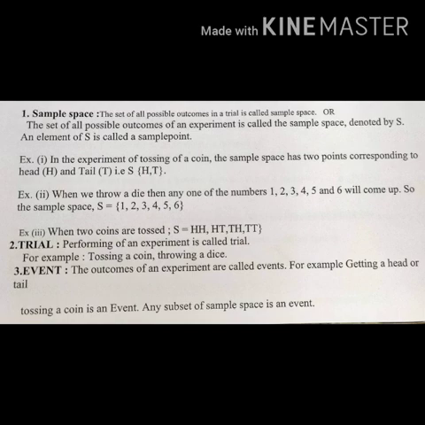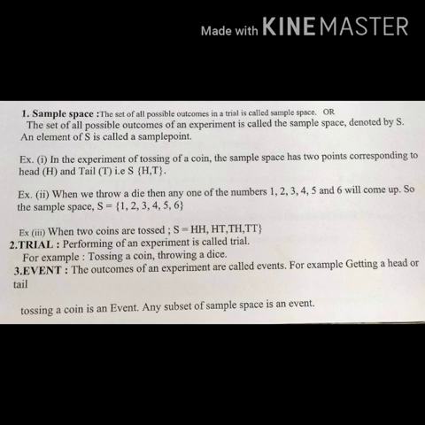You may get head on the first coin and head on the second coin. First coin head, second coin tail. First coin tail, second coin head. Both coins tail. So there are 4 possibilities, and the sample space will be HH, HT, TH, TT.